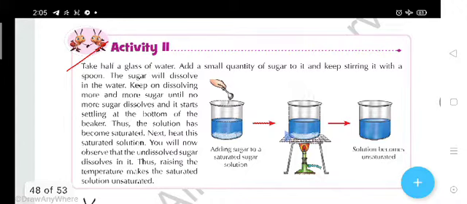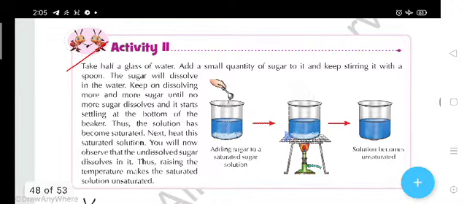The sugar will dissolve in the beaker and keep on dissolving more and more sugar until no more sugar dissolves and it starts settling at the bottom of the beaker. Thus the solution has become saturated, and next heat the saturated solution. You will now observe that the undissolved sugar dissolves in it, and thus raising the temperature makes the saturated solution unsaturated. Students, I hope you have understood.